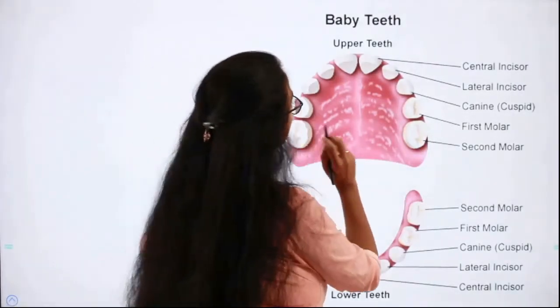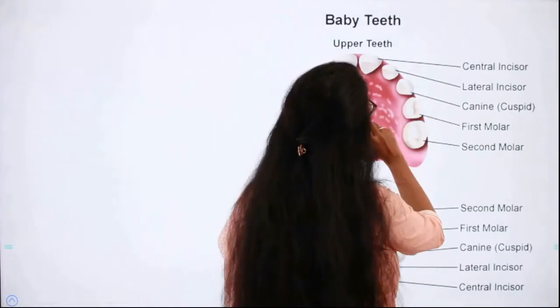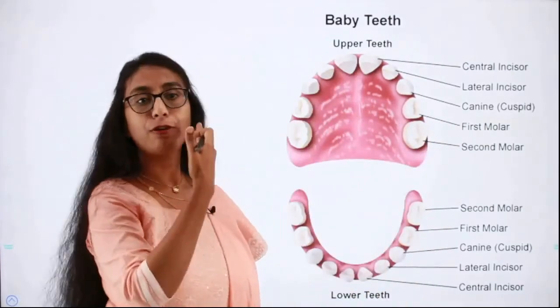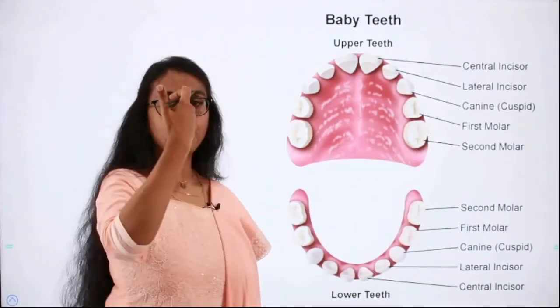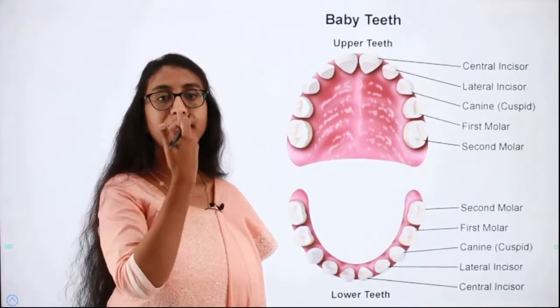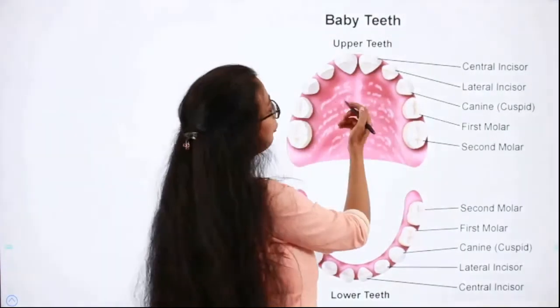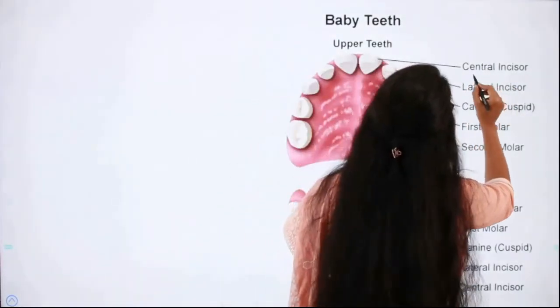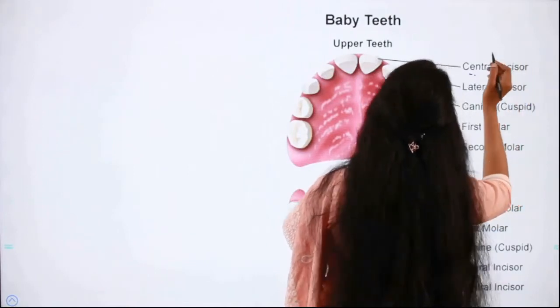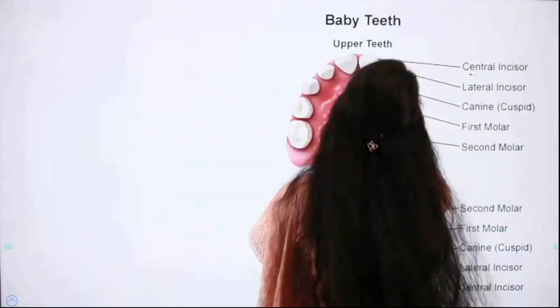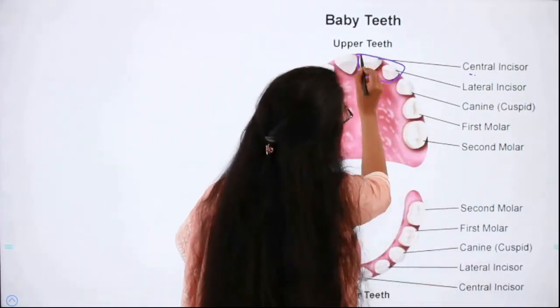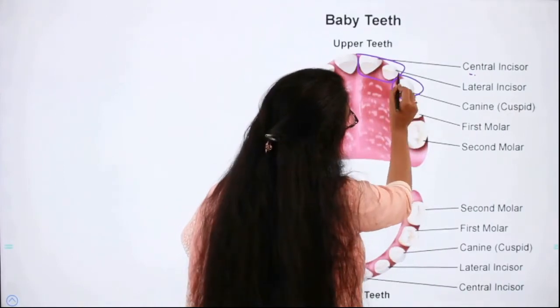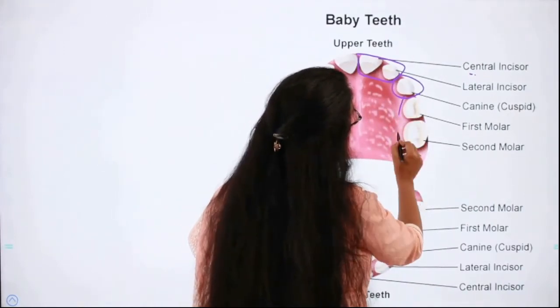So here you can see that when you divide the mouth longitudinally, in the upper half you have 2 incisors, then 1 canine, then 2 molars.